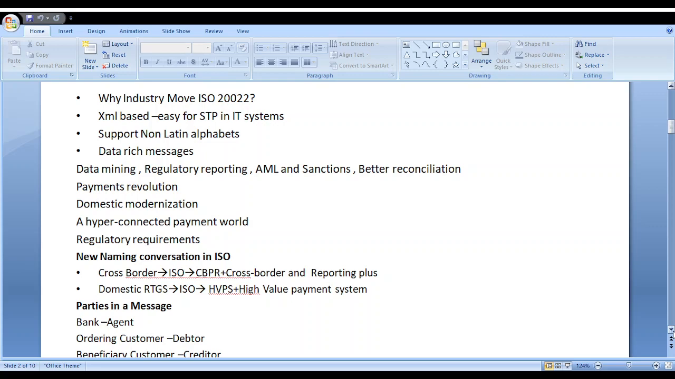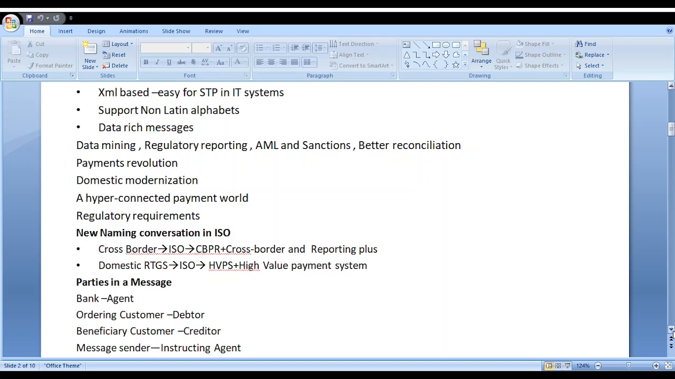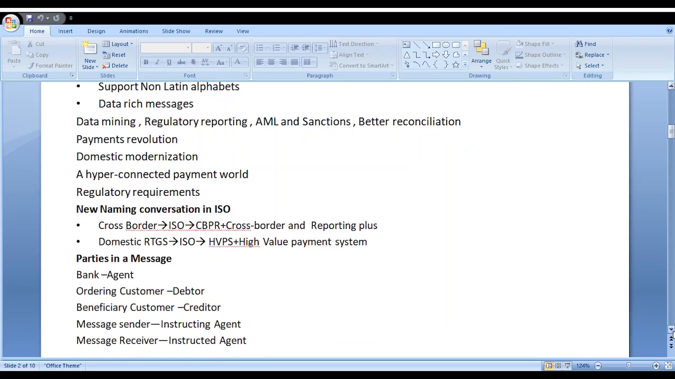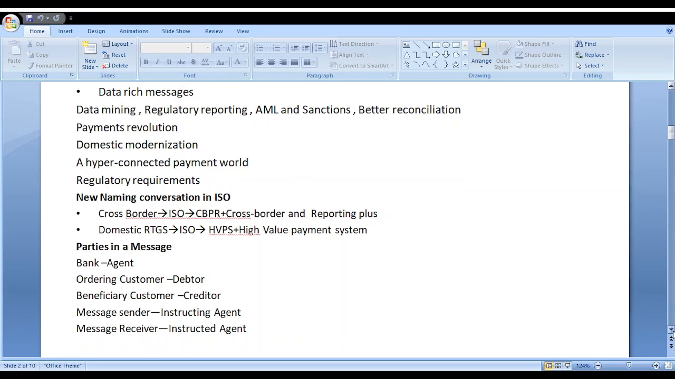Next, we can see the parties involved in MX messages: bank, agent, and ordering customer. In MT we say ordering customer, but in MX we say debtor. The person who initiates the transaction is called the ordering customer. The beneficiary customer is the person who receives the benefit of the transaction, and in MX we call them the creditor. The party that helps the ordering customer is called the instructing agent, and the party that helps the beneficiary customer is called the instructed agent.